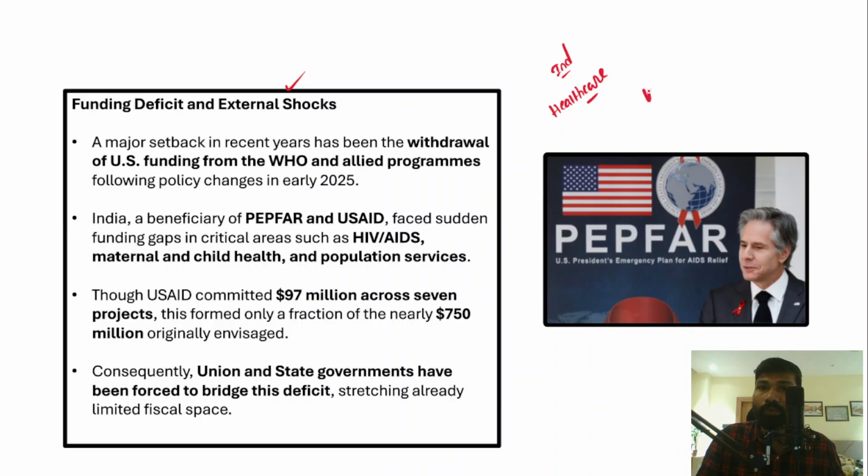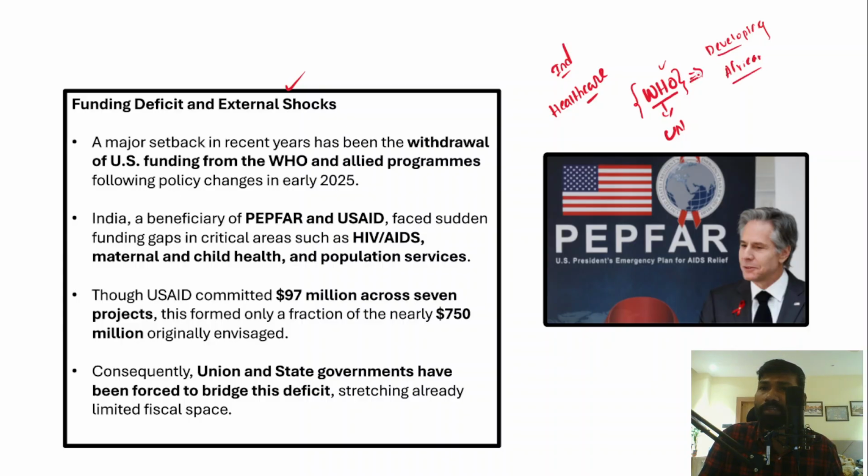Now, we all know that the World Health Organization is a specialized agency of the United Nations, and it helps assist countries to combat diseases. Particularly, the World Health Organization helps developing countries like India and underdeveloped countries like those in the African continent and Latin America.